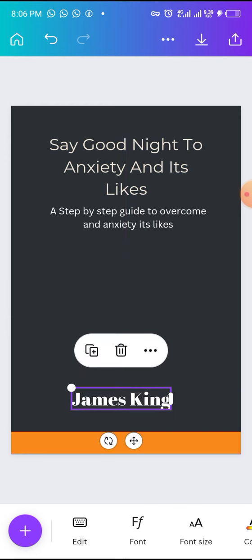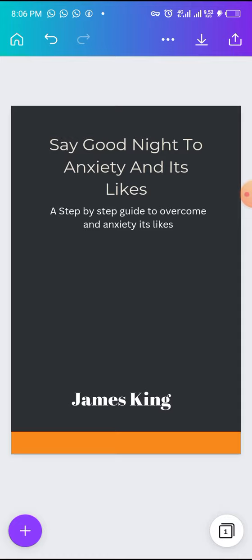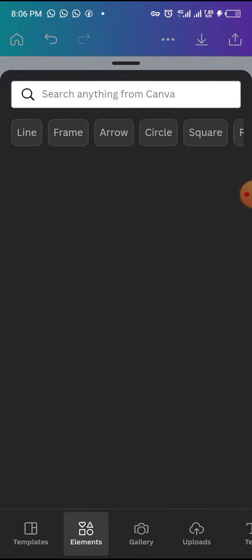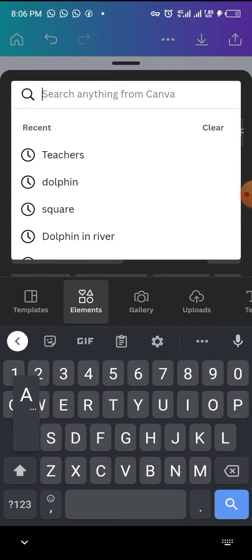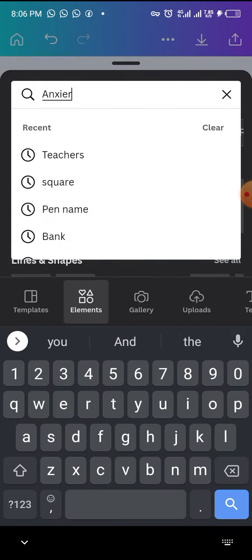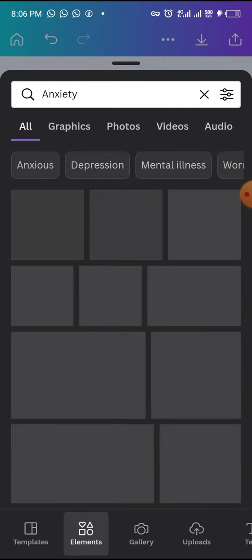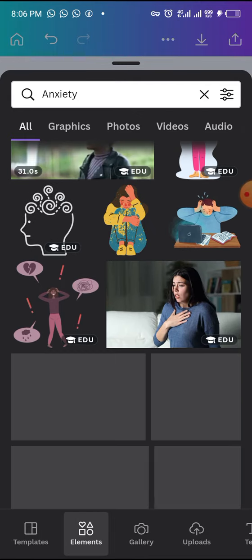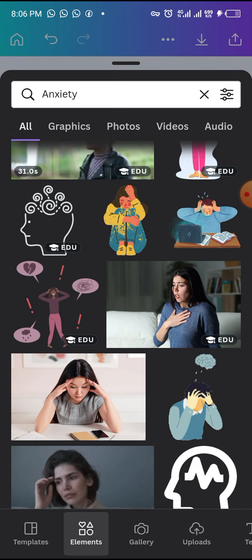All right, good. And then what we're going to do is go click on the plus sign again, go to elements, click on element, and then type the word anxiety. Okay, and let's see what we can come up with. Click on the word anxiety, and you're going to see photos. You can see beautiful stuff. And anything you use there is for you. Nobody can kick against you for that.